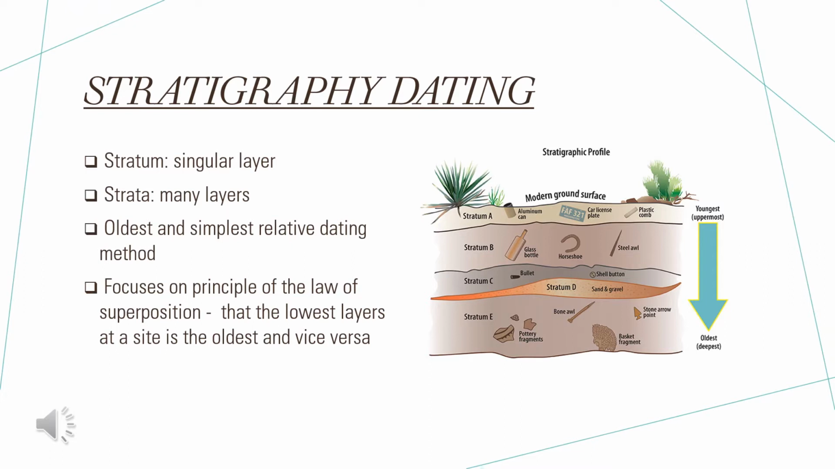Stratigraphy is a form of relative dating that consists of studying the order of rock layers and the sequence of events they reflect. You'll often hear the term stratum, which is a single layer, and strata, which is when there are multiple layers in a site. It is the oldest and simplest relative dating method, and it focuses on the principle of the law of superposition, which suggests that the lowest layer at a site is the oldest, and so the highest layers will naturally be the youngest.